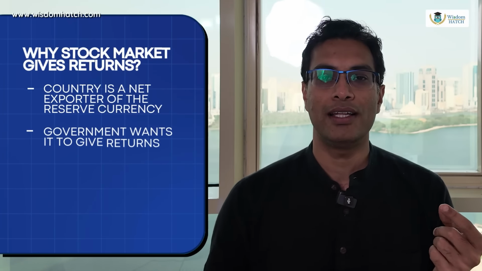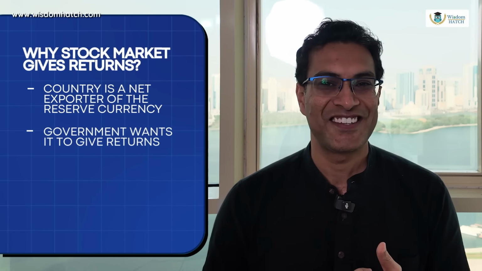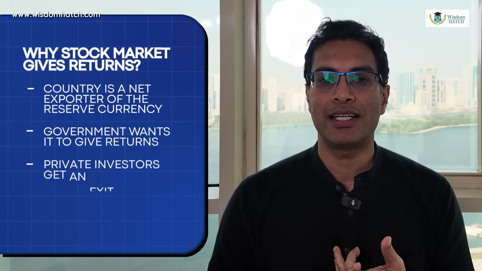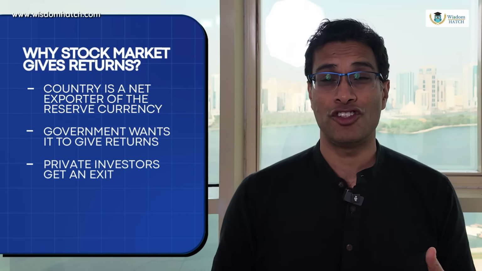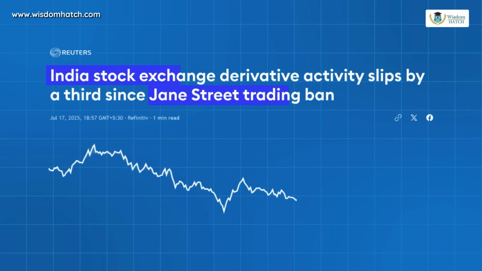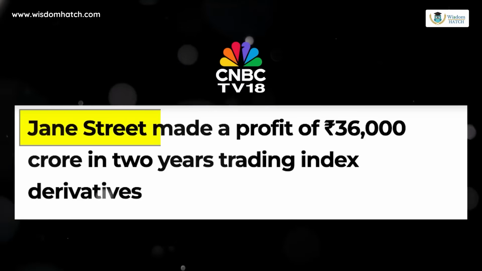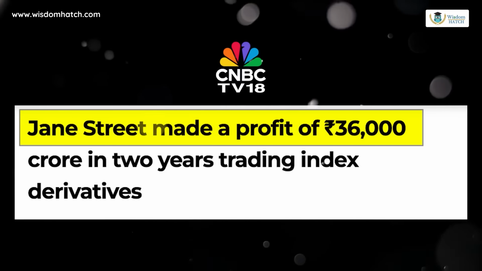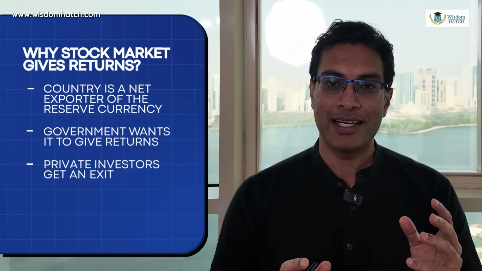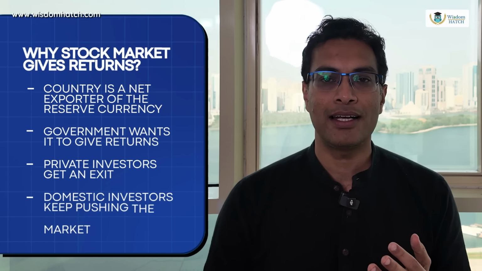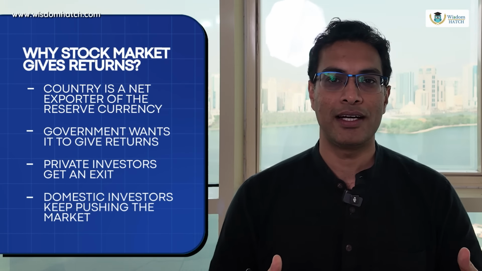The second key reason why a stock market gives returns is because the government wants it to give returns. Okay, so this is 2. I'll again explain this. Number 3 is that private investors get an exit. So private investors, for example, Jane Street, you would have seen that it's a company based in the US, but it does trading in the Indian stock market. Why? Because they are getting a return on their capital. Indian stock market is lucrative for Jane Street. Therefore, they come and invest money from a trading point of view. So that is the third key reason. Fourth reason is that the domestic investors keep pushing the market, or domestic investors consider the market to be lucrative.